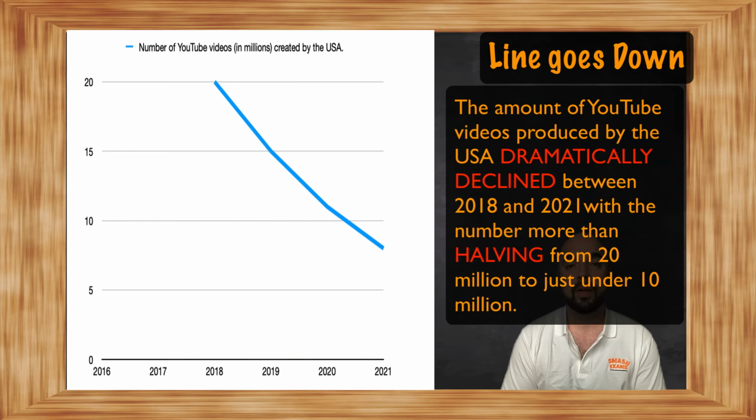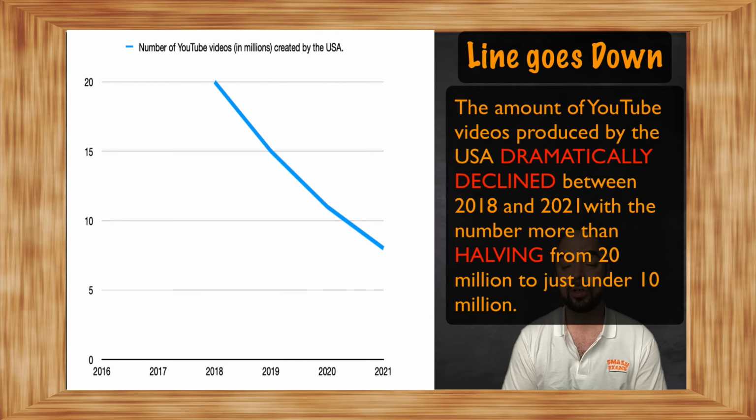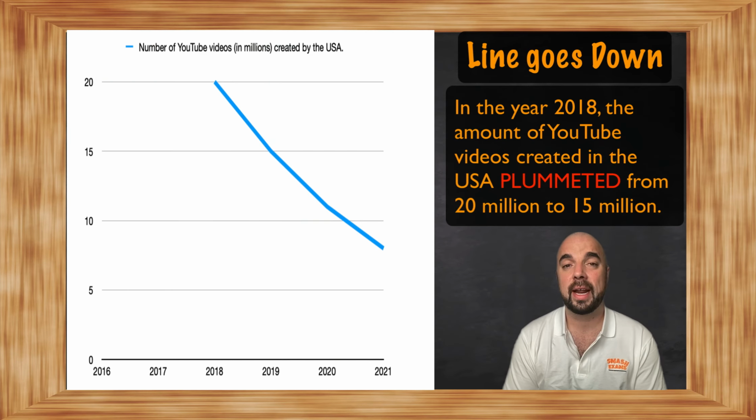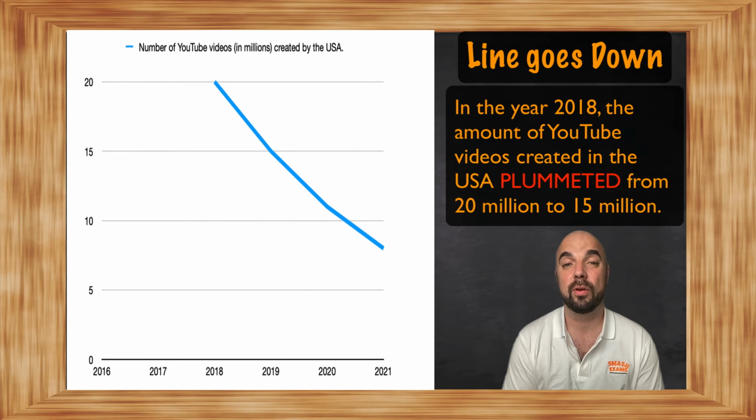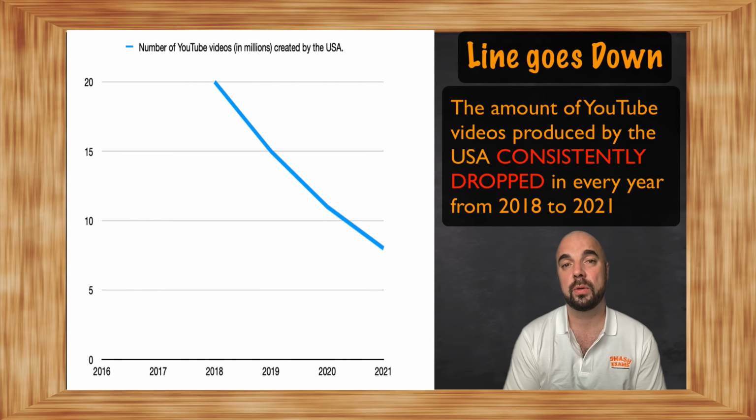The amount of YouTube videos produced by the USA dramatically declined between 2018 and 2021, with the number more than halving, from 20 million to just under 10 million. In the year 2018, the amount of YouTube videos created in the USA plummeted from 20 million to 15 million. The amount of YouTube videos produced by the USA consistently dropped in every year from 2018 to 2021.